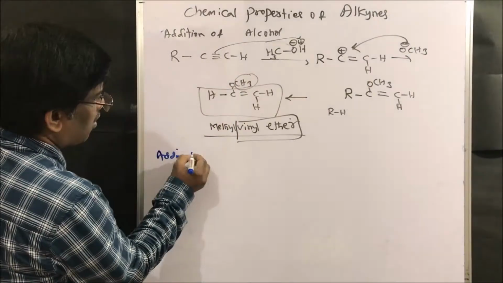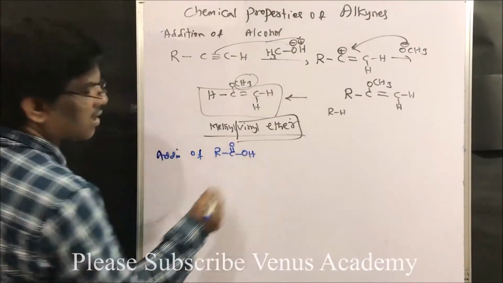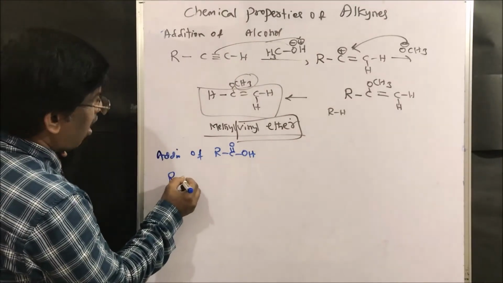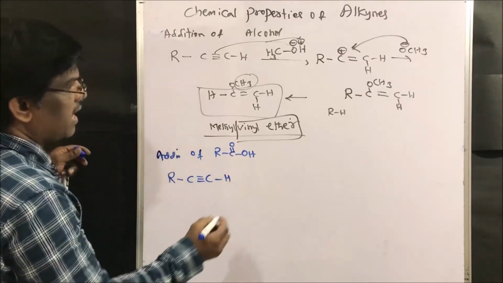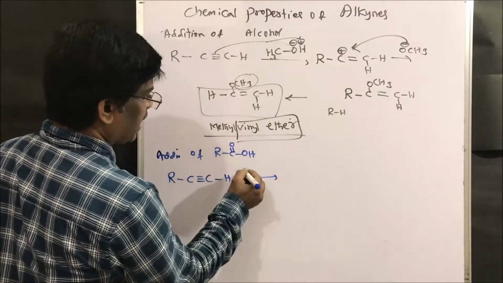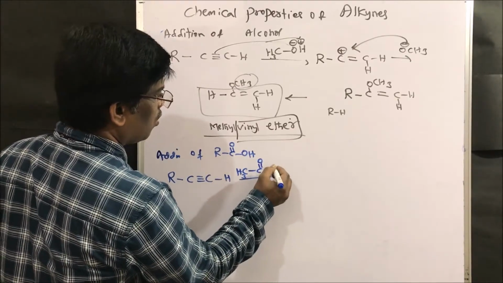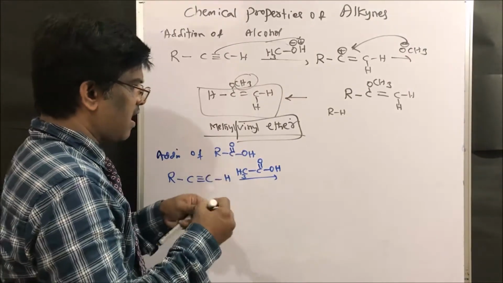Addition of carboxylic acid, RCOOH, right? So what am I going to get? Let us take the same R-C triple bond C-H, and for example acetic acid, CH3COOH. These acids easily give H plus ions.